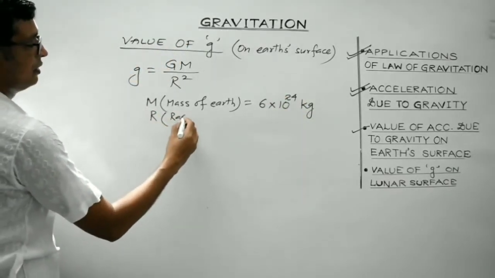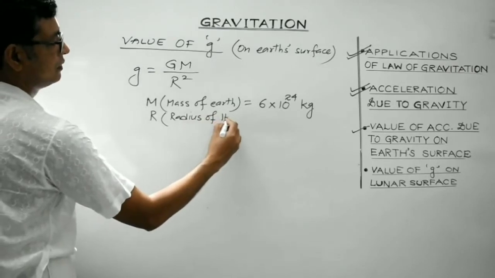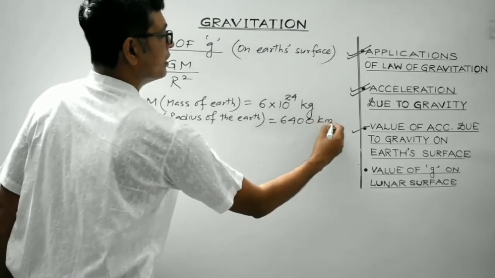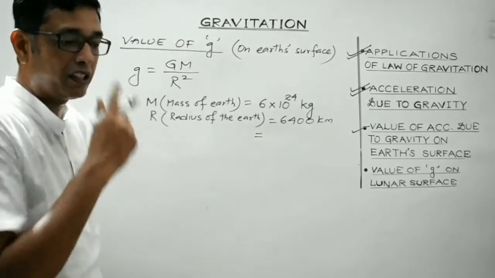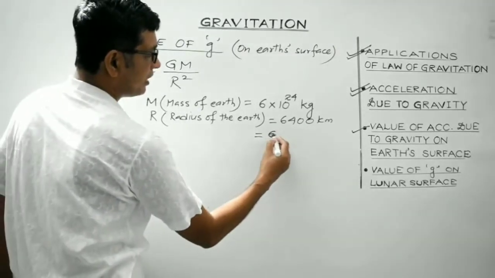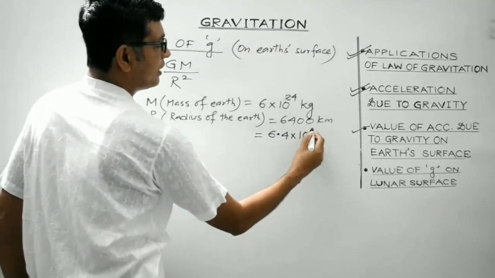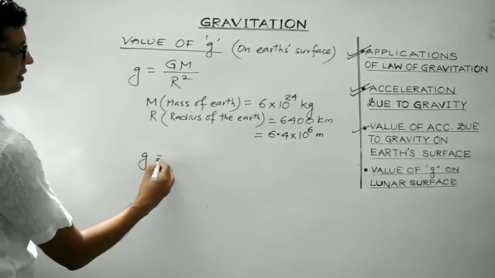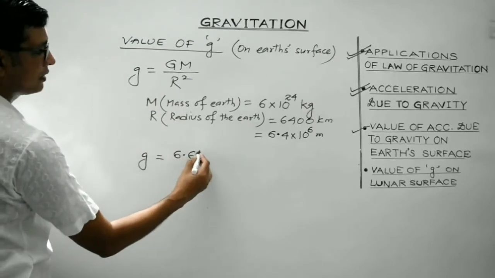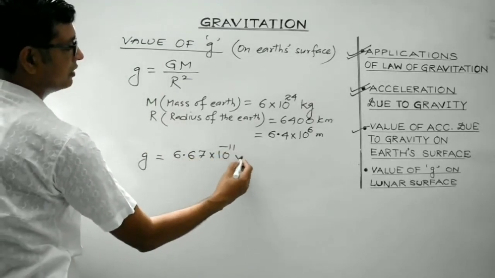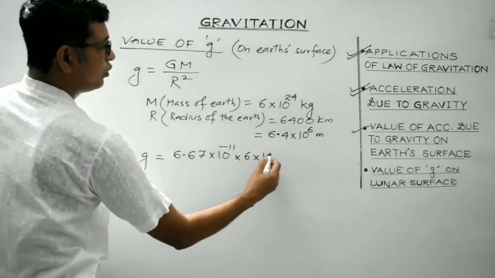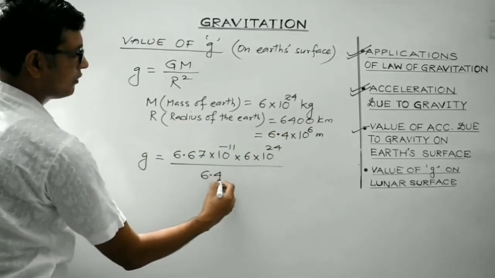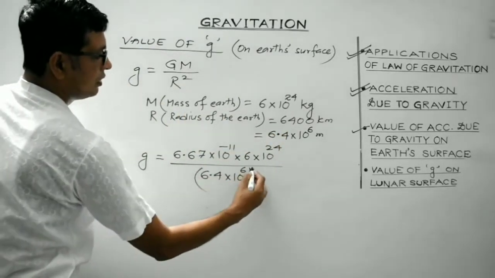R is the radius of the Earth. It is 6400 kilometer. Converted in SI, 1 kilometer is 1000 meter, isn't it? So it can be written as 6.4 into 10 raised to power 6 meters. And capital G, we all are aware of this value. So let's substitute the value. Capital G is 6.67 into 10 raised to power minus 11. M is 6 into 10 raised to power 24 divided by R square. R is 6.4 into 10 raised to power 6, squared.